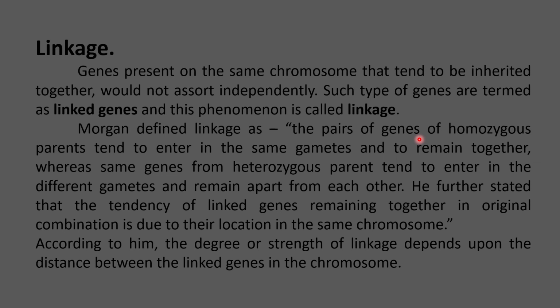And when these linked genes act in a particular inheritance, the F2 phenotypic ratio will not remain the same. That is, the 9:3:3:1 will not be the same as Mendel had given us.